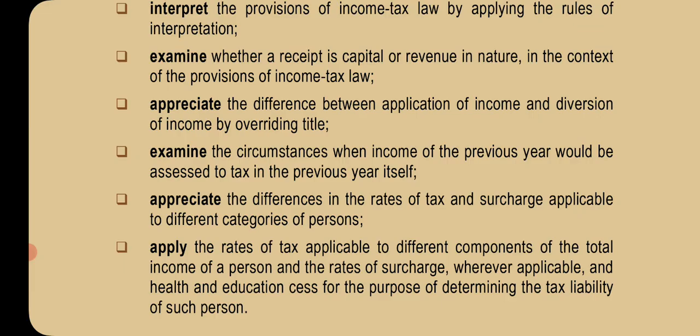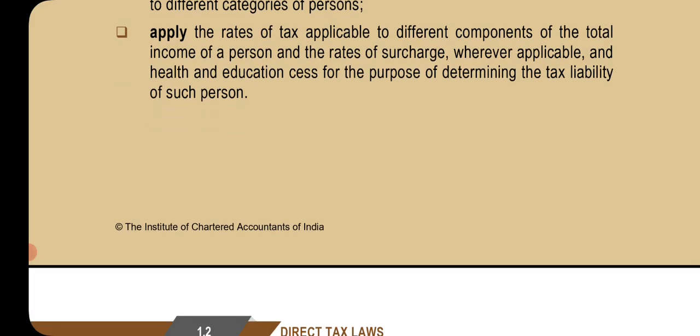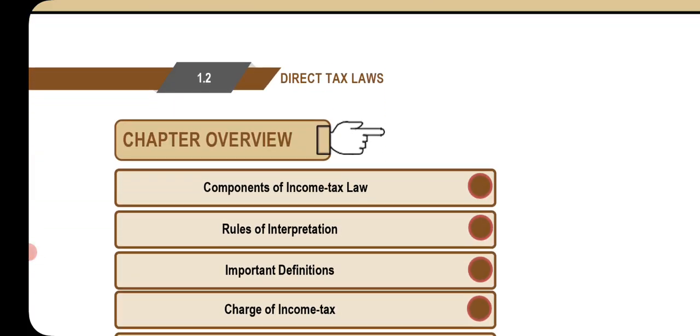Examine the circumstances when income of the previous year would be assessed to tax in the previous year itself. Appreciate the difference in the rate of taxes and surcharge applicable to different categories of person. Apply the rates of tax applicable to different components of the total income of a person and the rates of surcharge wherever applicable, and health and education cess, for the purpose of determining the tax liability of such person.